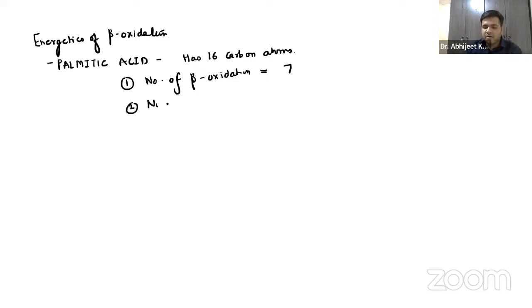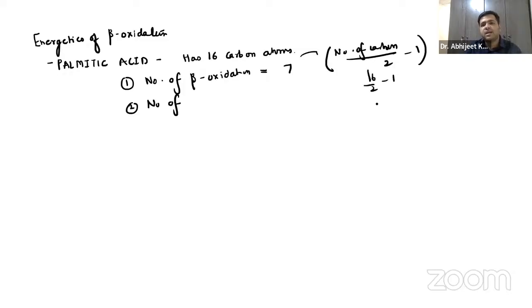Coming to the number of acetyl coenzyme A. Number of acetyl coenzyme A, guys, is 16 by 2, that is 8 acetyl coenzyme A.